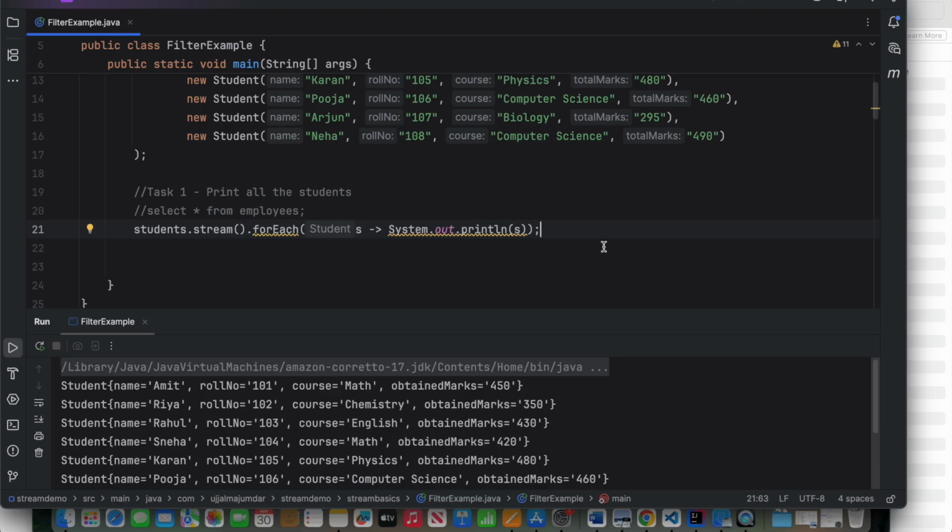Okay, so the next one is going to be a little more complex, like we are going to use a where clause in the select. So let us go and do that.